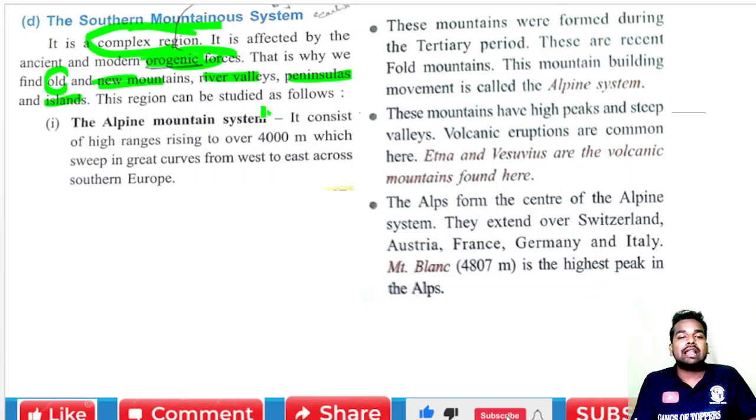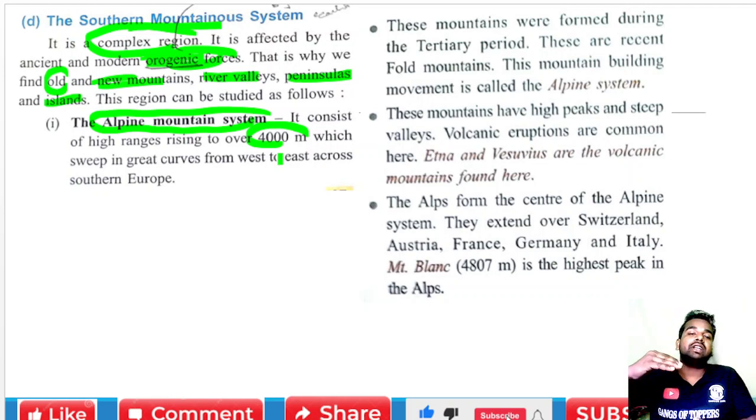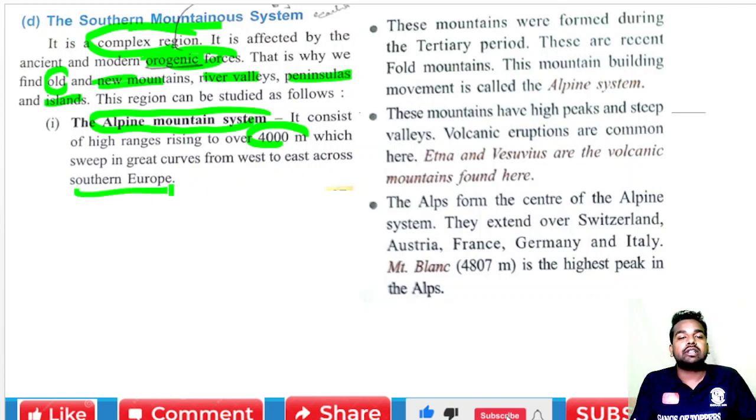First one is the Alpine mountain system. What is the Alpine mountain system? It consists of high ranges, ranging over 4,000 meters. So we find that these Alpine mountains have a high range, more than 4,000 meters, and they sweep in great curves from west to east across southern Europe. So this Alpine mountain system is in southern Europe, and it extends from west to east.